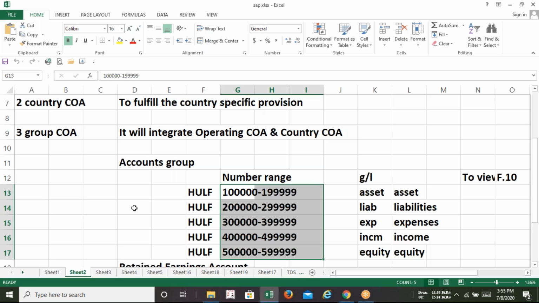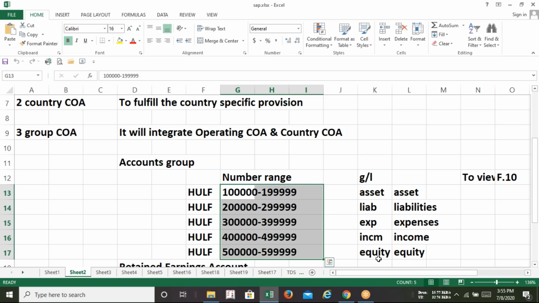From your school to college, or from your school study to the higher study, whenever the accountancy part has come into our life, and whatever journal entries we have done till now, pick any transaction from that particular journal entry.